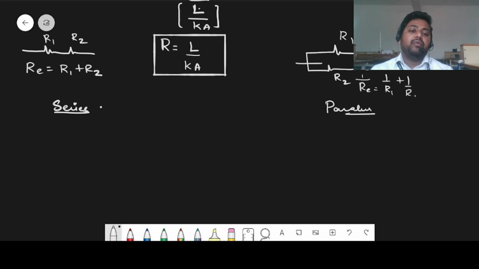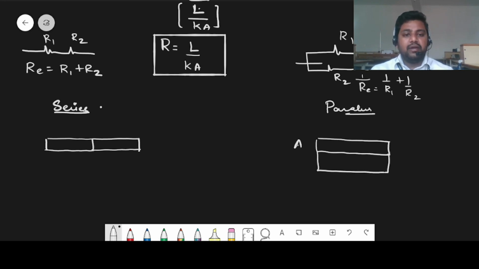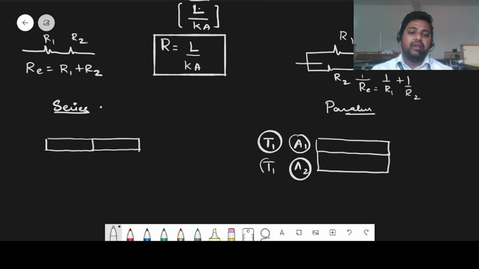plus 1 by R2. In the same way, we can have two rods which are joined in series, and two rods which are joined in parallel. In this case, these two rods are joined in parallel. This has an area of cross section A1, and this A2. It is maintained at a temperature T1. This is also maintained at a temperature T1. This end will be maintained at a temperature T2. This end will also be maintained at a temperature T2.